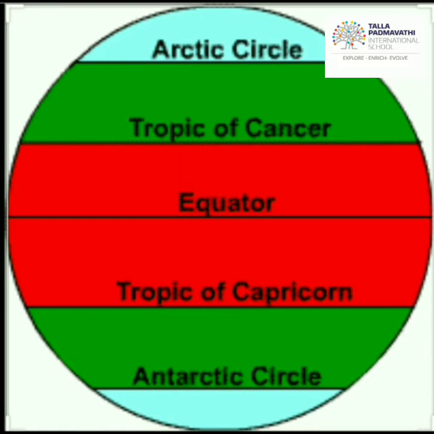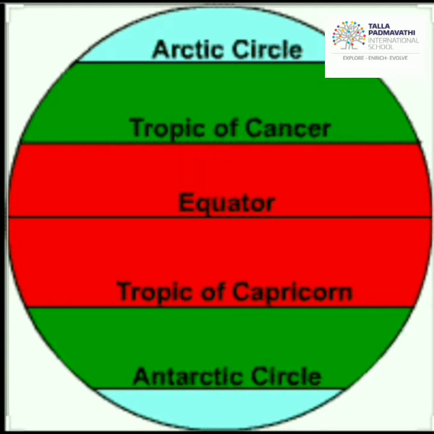So as I told you, the heat zones are based on the 5 major parallel latitudes which you can see in the image: Arctic Circle, Tropic of Cancer, Equator, Tropic of Capricorn, and Antarctic Circle.